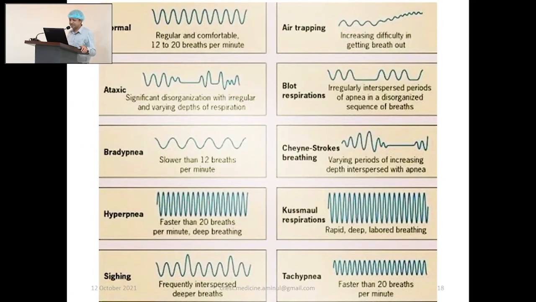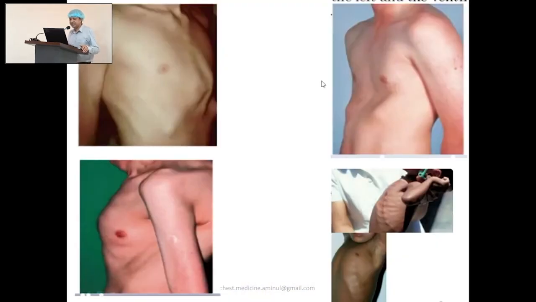These are some patterns of respiration. See how the shape of the chest can be changed. This is pigeon chest. This is Harrison sulcus. This is funnel chest, scurvy, rickets. These anatomical and musculoskeletal changes have changed the shape of the chest.